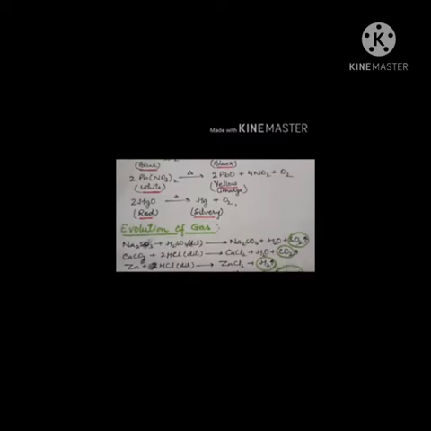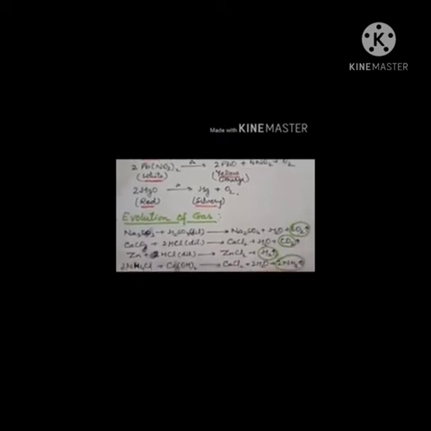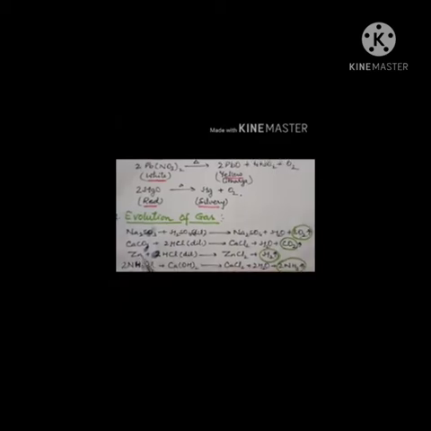Now the next equation is zinc reacting with dilute hydrochloric acid. Mostly all the active metals like iron, zinc, magnesium, when they react with dilute hydrochloric acid or dilute sulfuric acid, always give a salt and hydrogen gas is evolved.